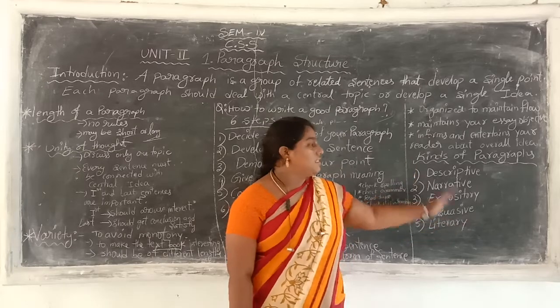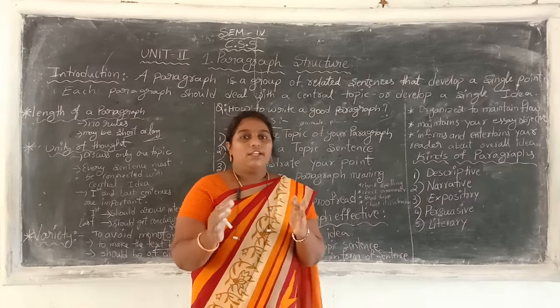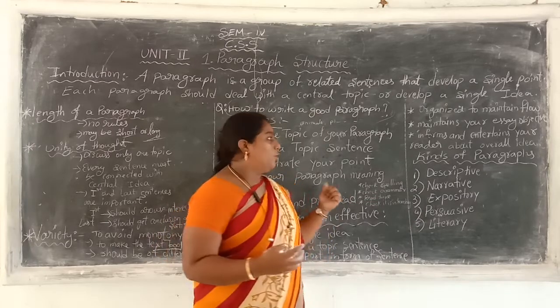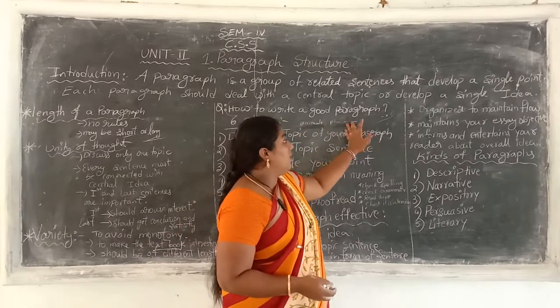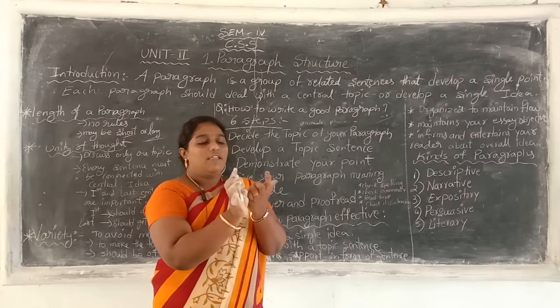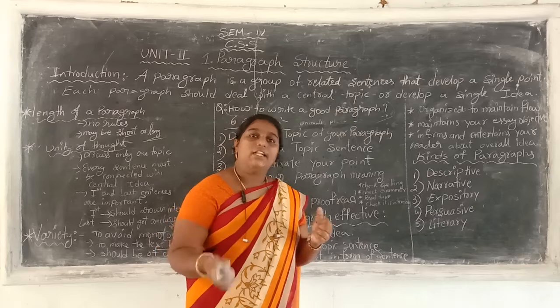Okay, what is a descriptive paragraph? Descriptive means about one point we have to describe that particular point. I already told you to take animals as a point, plants as a point, flowers as a point. Okay, if you take flowers as a point, we have to gather some information about that and we have to present it in that paragraph.